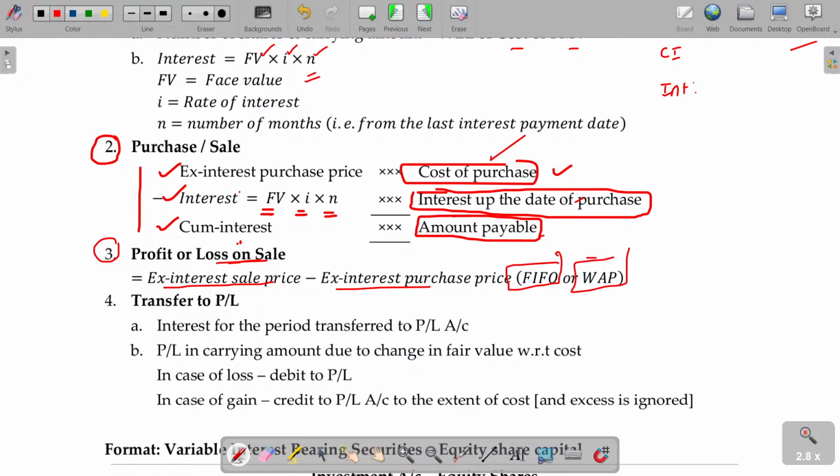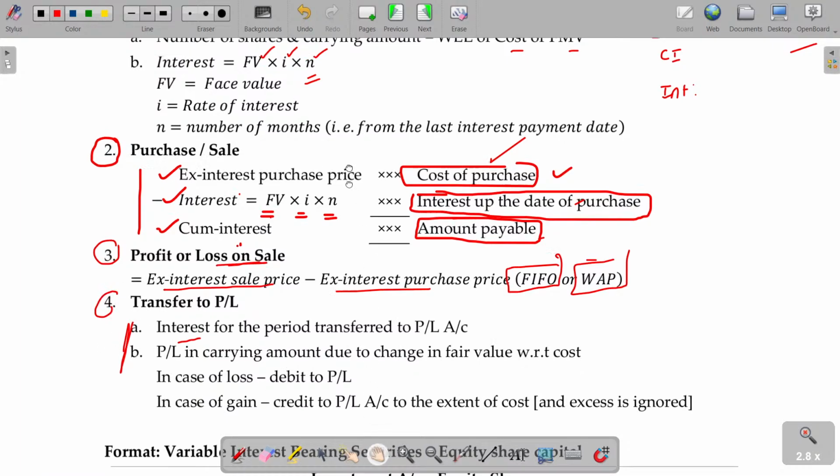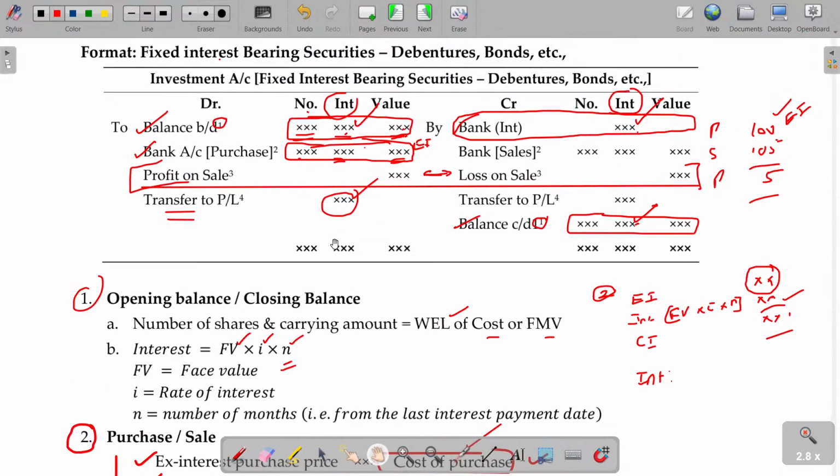The ultimate amount transferable to the P&L account is what is related to the interest as well as related to the profit or loss on sale of the asset or carrying value of the assets. That's the fourth block, the amount transferable to the P&L account. Hope you will now be able to understand all the cases. Let me solve one illustration here to make you understand in a much better way.